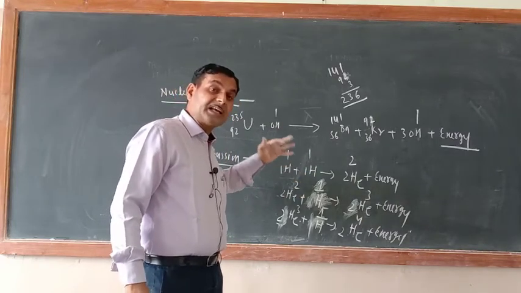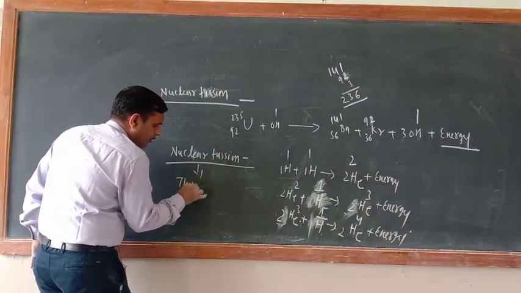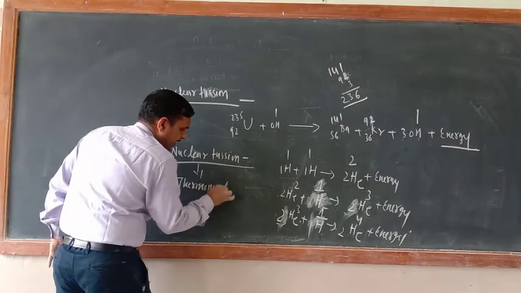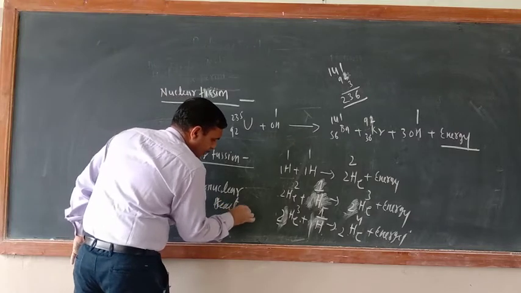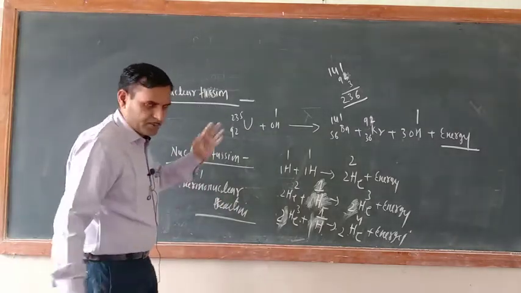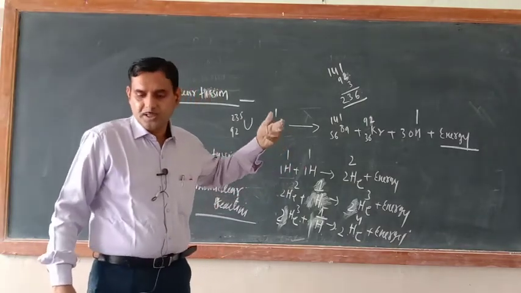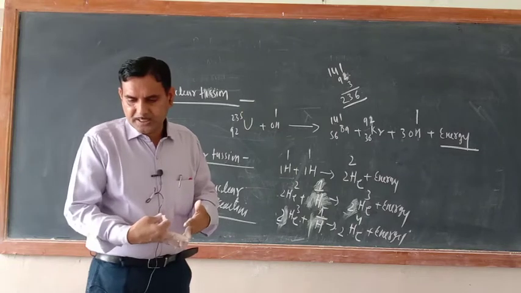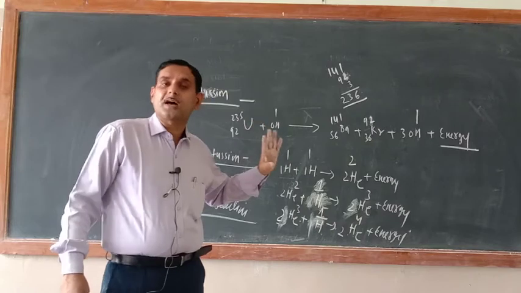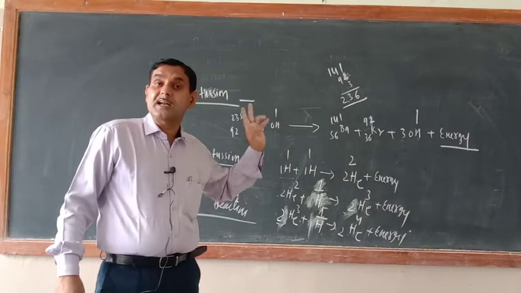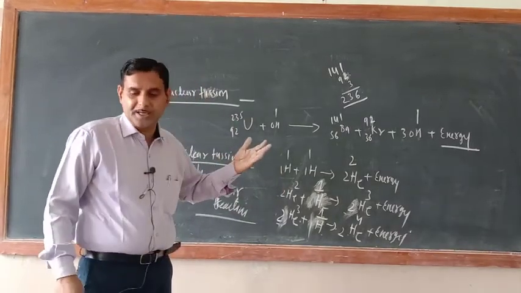Since this reaction takes place at very high temperature, it is known as thermonuclear reaction. This thermonuclear reaction is used for the production of hydrogen bombs. Now try to understand, this energy is the only source of energy for the stars and the sun. In the core of the sun, nuclear fusion is taking place.